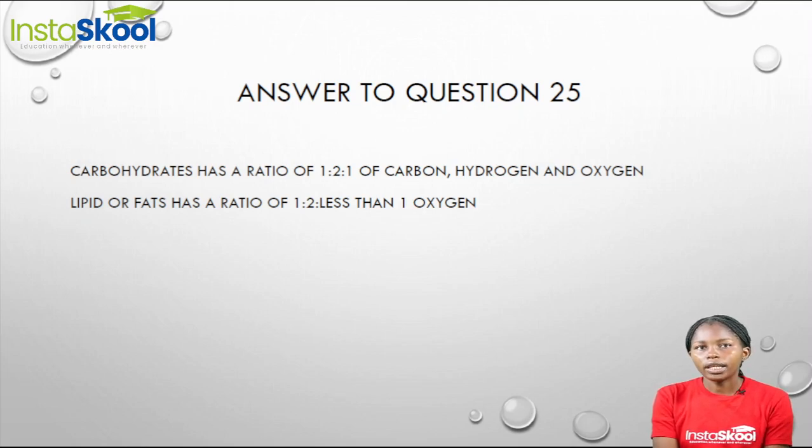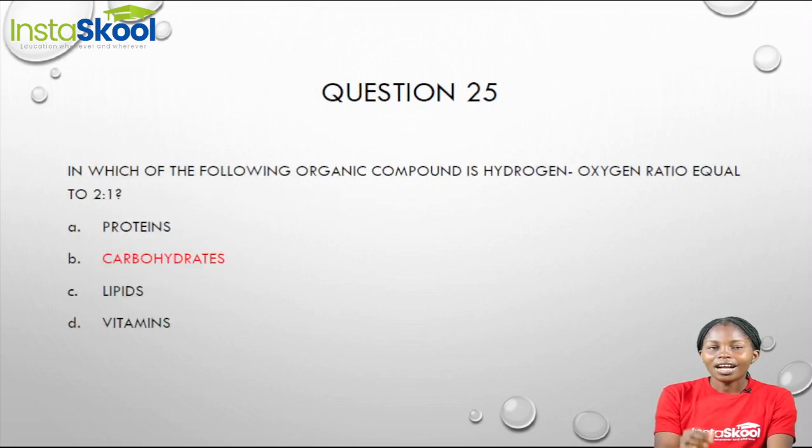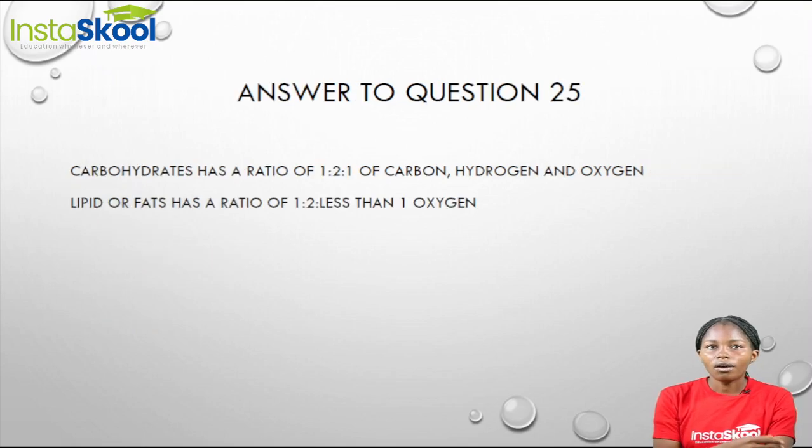Now what about lipids? Lipids have 1 atom of carbon, 2 atoms of hydrogen, but less than 1 atom of oxygen. So if we look at our options, carbohydrates best suit our answer because the hydrogen to oxygen ratio is 2:1, while carbon is 1.